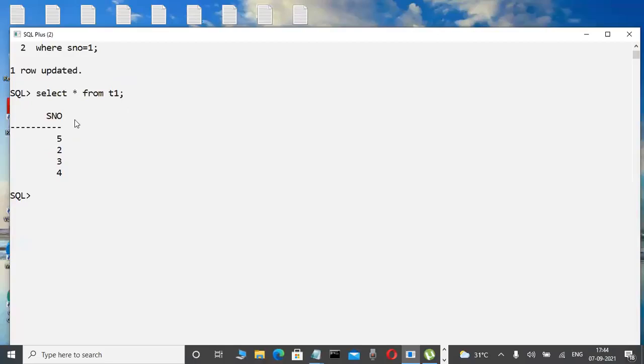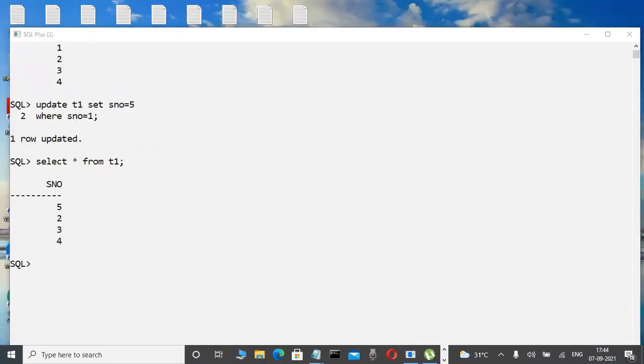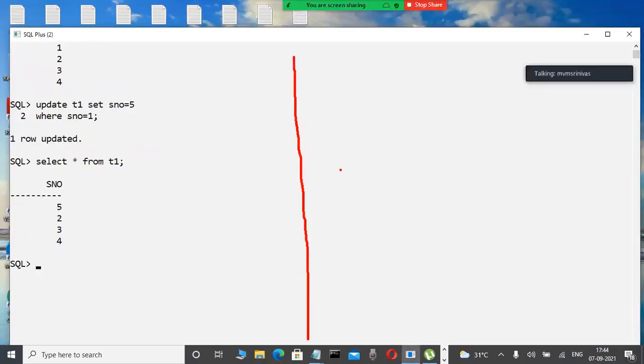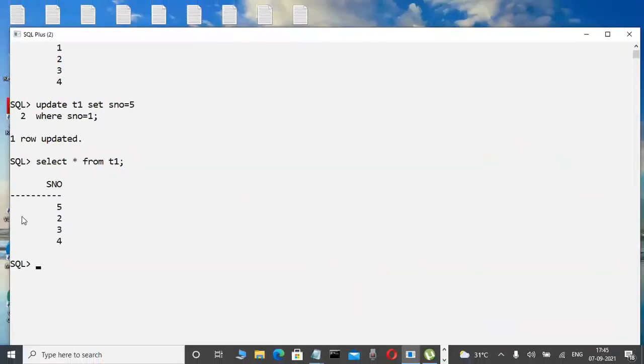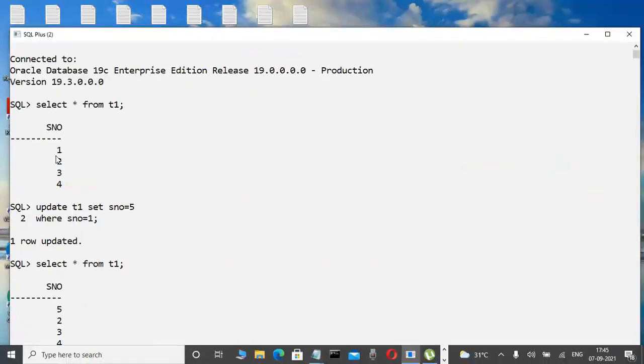Where will this happen? This update statement, where will it be executed in the server, in the memory area or hard disk? Very good. In the memory area only. Here, the new value is somewhere and the old value is somewhere, is it there or not? Now slowly observe here. I want to cancel this. I want to cancel this 5 into 1 only again. Whatever the previous transaction was, I want the same thing only.